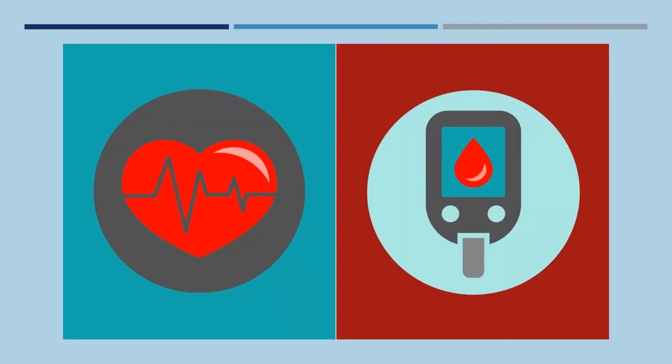Lastly, we have diabetes. According to the CDC, diabetes is a chronic condition that affects how your body turns food into energy. When your blood sugar goes up, it signals your pancreas to release insulin. If you have diabetes, your body either doesn't make enough insulin or can't use the insulin it makes as well as it should. When seniors have diabetes, they have a 68% chance to have heart disease.